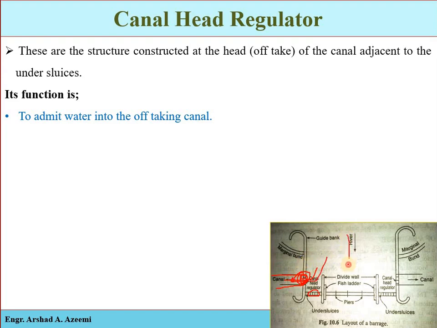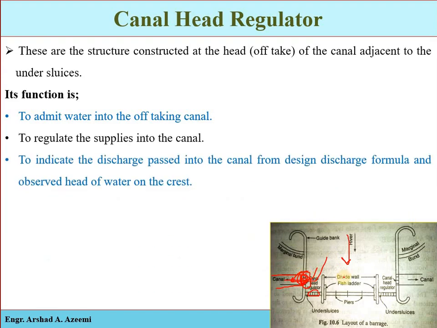For example, if a flood occurred in the river, we close these gates so that the flood water may not enter the canal, because the canal has a specific capacity, and if flood water entered, the canal might be damaged. So the entry of silt is prevented, the flood water is prevented, and the discharge is regulated. These are the functions.